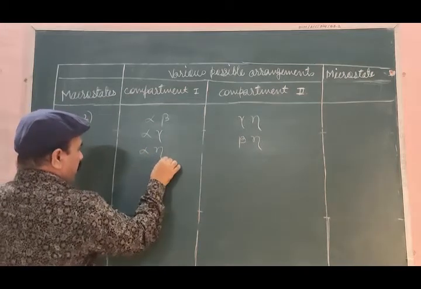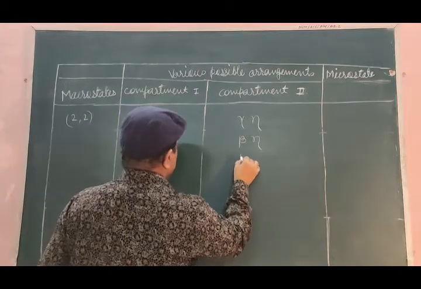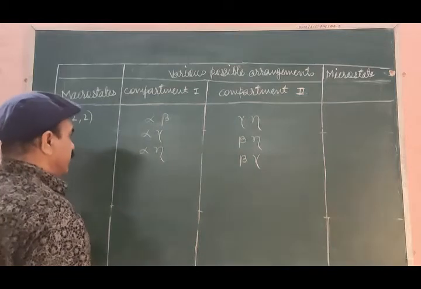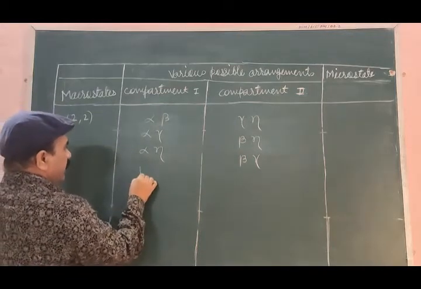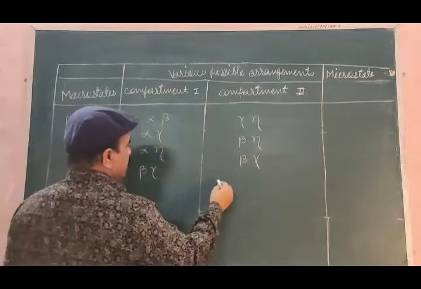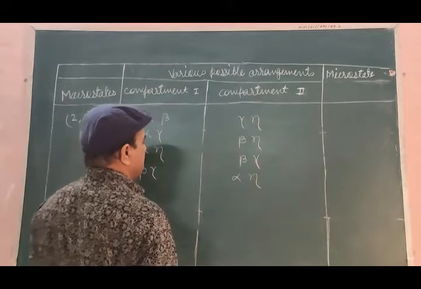Maybe alpha, eta in the first compartment and therefore beta, gamma in the second compartment.